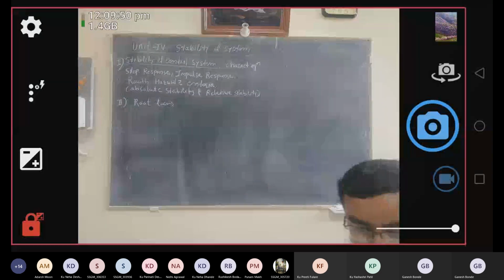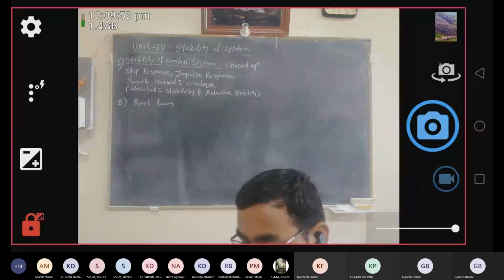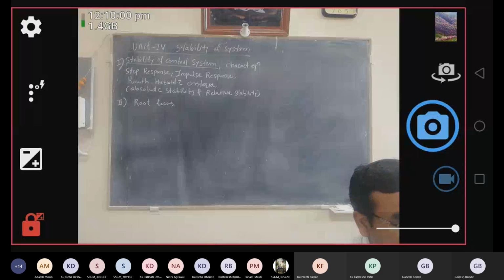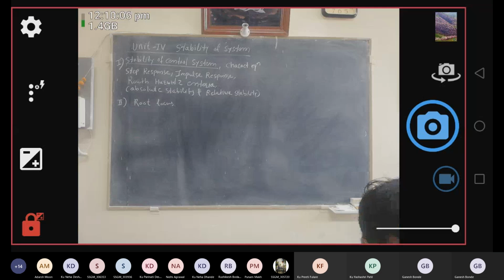Now let's begin with unit 4, stability of a system. This unit is very important as far as your university examination is concerned, and it is very simple compared with the previous unit.